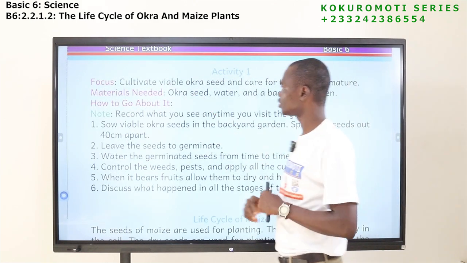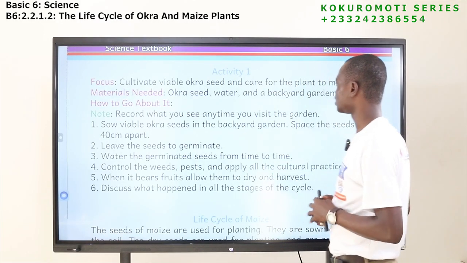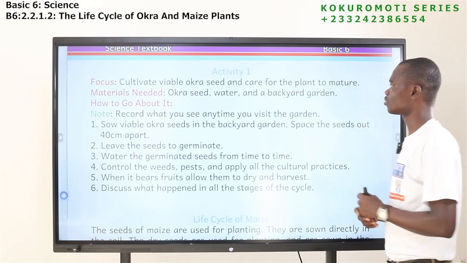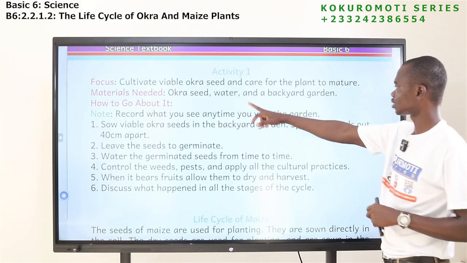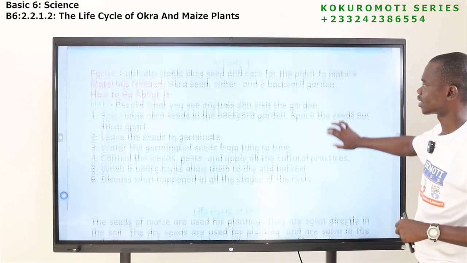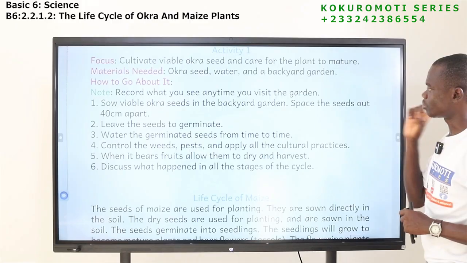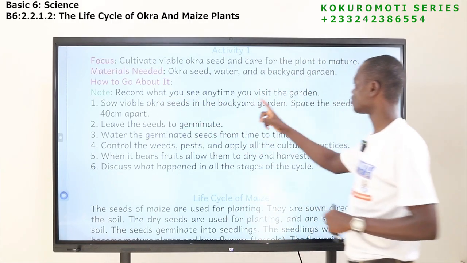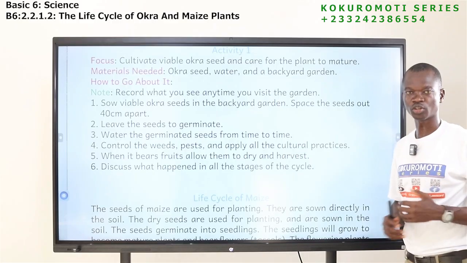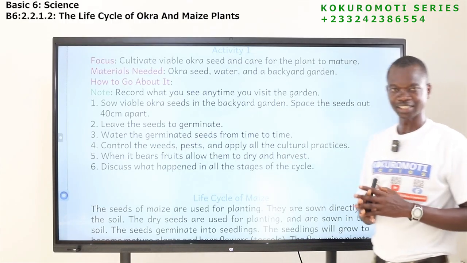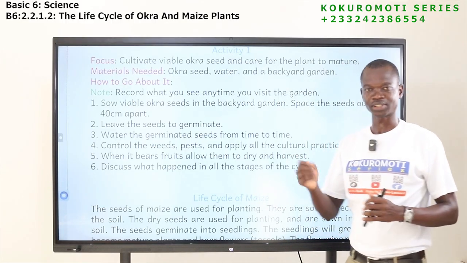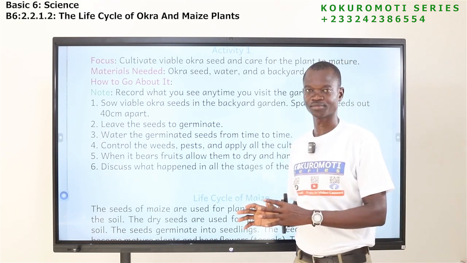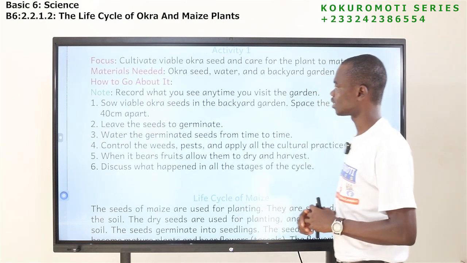Now let's look at this activity. The focus of the activity is to cultivate viable seeds and care for the plant to mature. The materials that we will need are okra seed, water, and a backyard garden. Now, how do we go about it? But before that, let's look at the notes here. Record what you see anytime you visit the garden. Make sure you visit the garden, and anytime you go there, whatever observation you make, write it down.